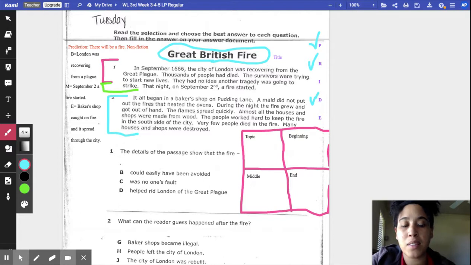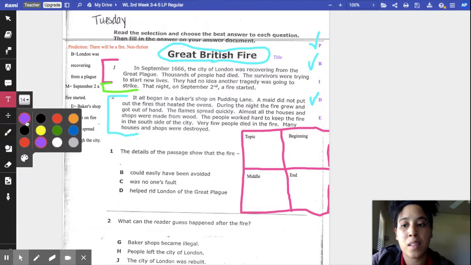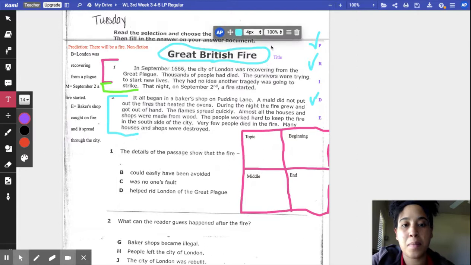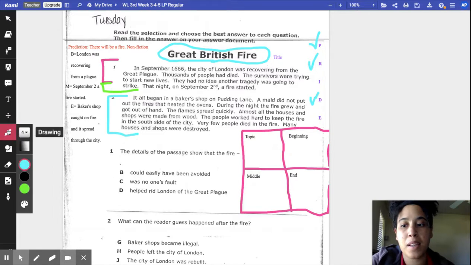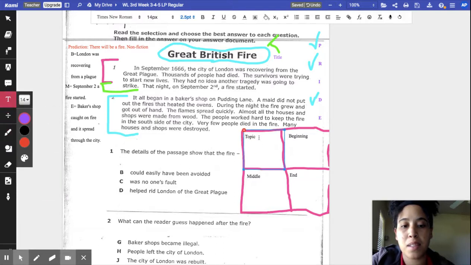Okay, so now let's go ahead and fill in our TBME. We already have our beginning. The B stands for beginning. We have our M, middle, and we have our end. Our topic usually is our title. So let me go ahead and put a T for topic, sorry, for topic. All right, so now I am ready to fill in my TBME.